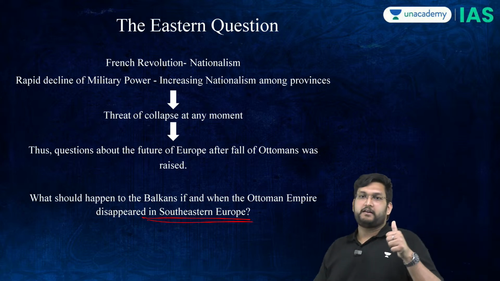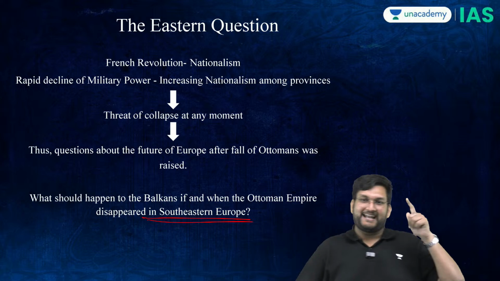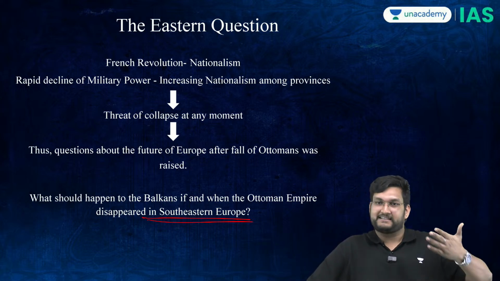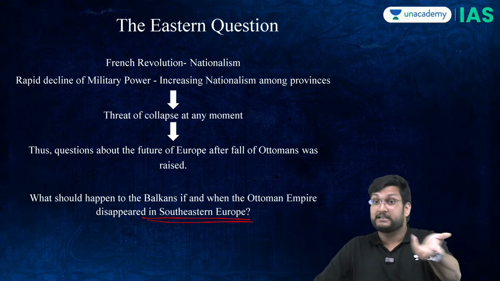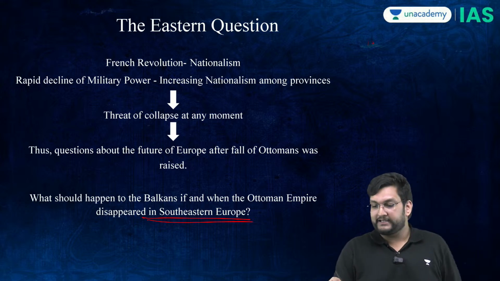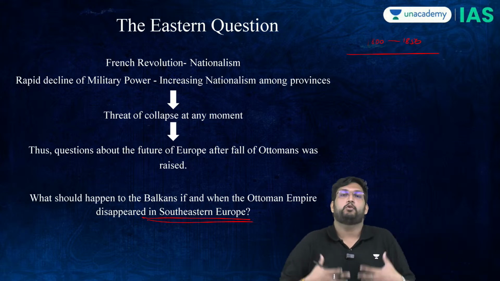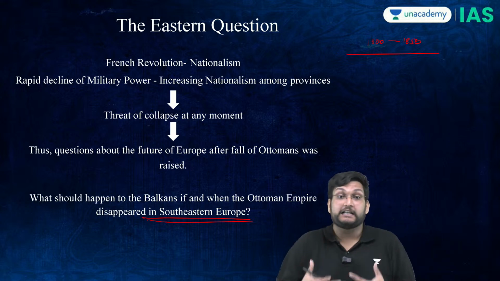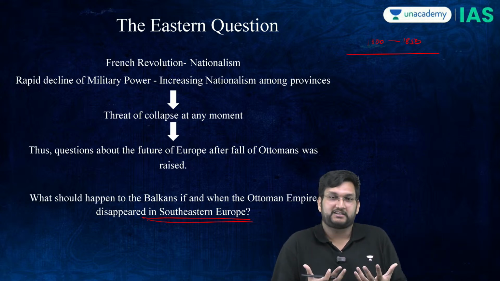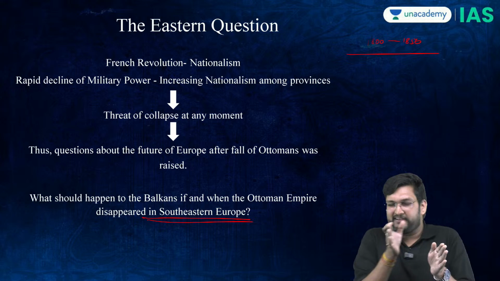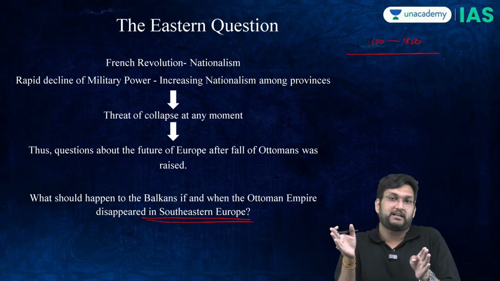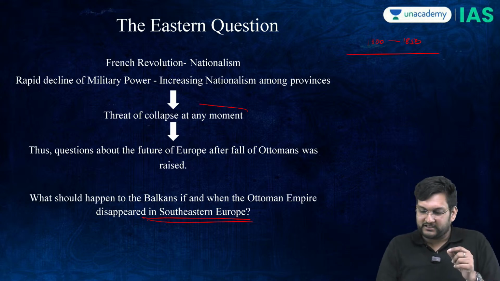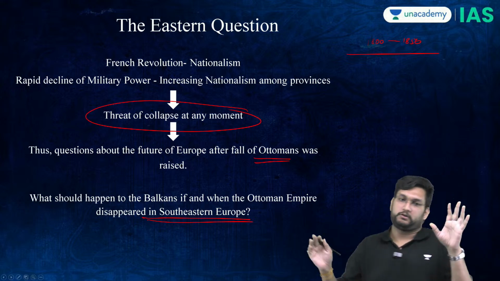See, with the French Revolution, the nationalism in Europe was rising. Political nationalism, cultural nationalism. We will see nationalism in Germany and Italy also rising. And between 1800 and 1850, Germany was becoming more and more conscious of its cultural identity. Italy was becoming more and more conscious of its cultural identity. And therefore, it is very clear that with the French Revolution, with the American Revolution, economic and political nationalism in the air, there was a threat of collapse of the Ottomans for sure.